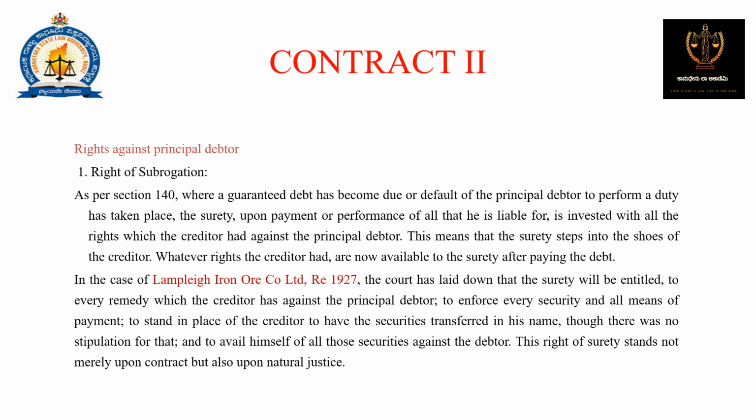This right of the surety stands not merely upon the contract but also upon natural justice. Very important.